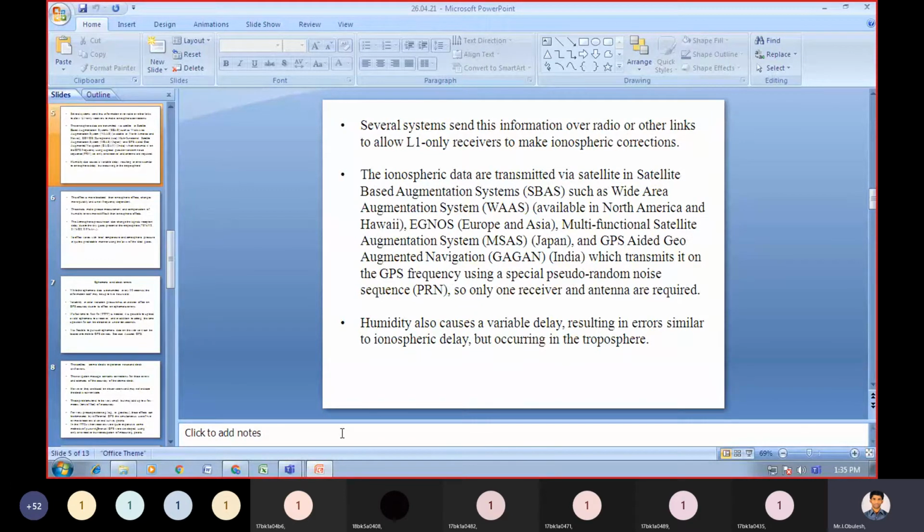EGNOS, European and Asia. This WAAS is available in North America and Hawaii. EGNOS is available in Europe and Asia. And GPS Aided Geo Augmented Navigation, GAGAN.